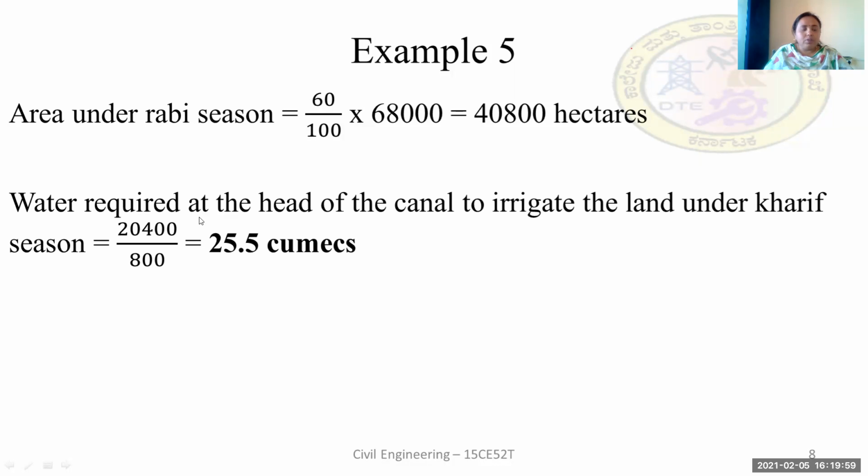Under Kharif season, we already know that the area is 20,400 hectares, whereas the duty is 800 hectares per cumec. So the discharge D is equal to the total area divided by duty.